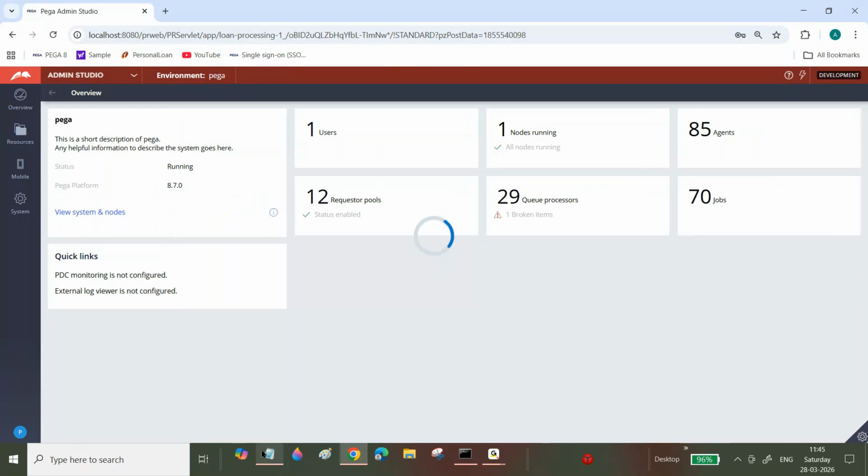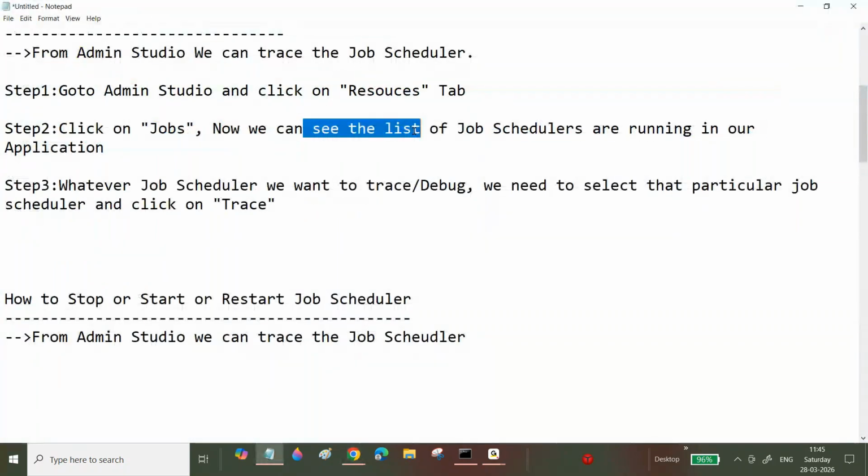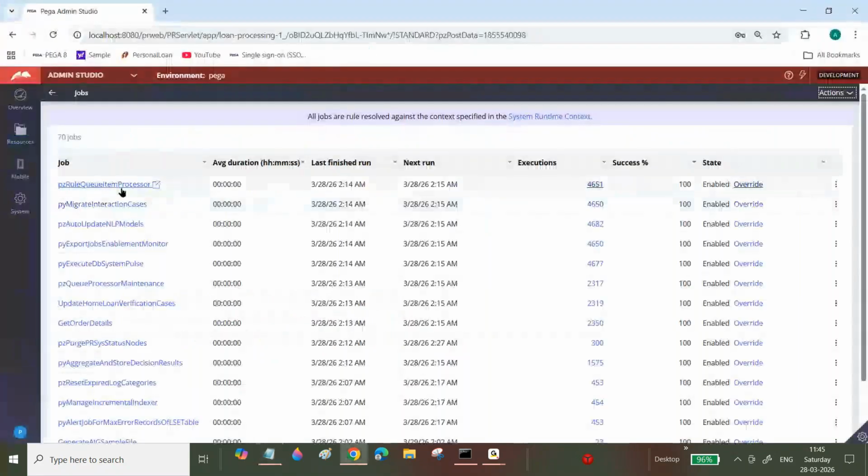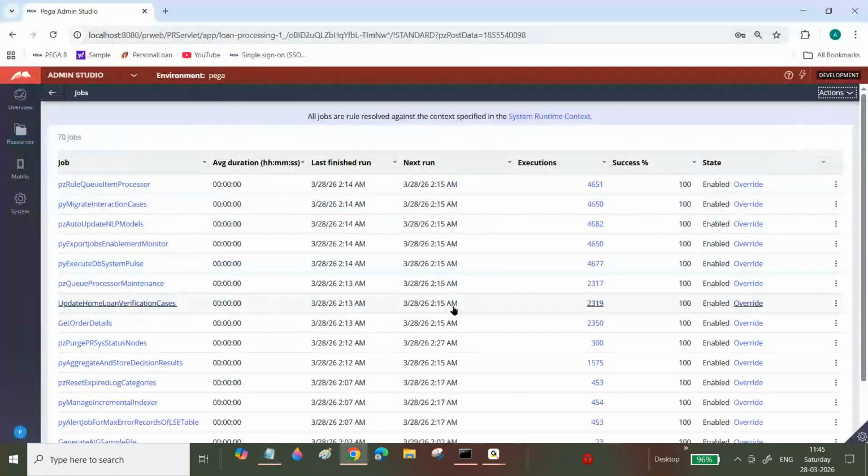After that, now we can see the list of job schedulers running in our application. Here you can see the jobs running in our application. These are the list of job schedulers. The columns are job name, average time, last finished time, next execution time, success, and state.